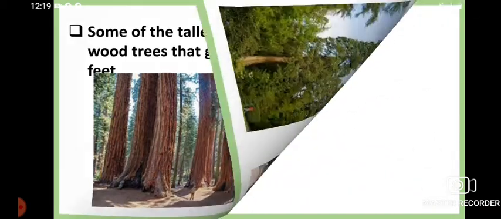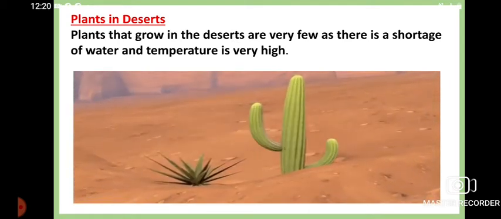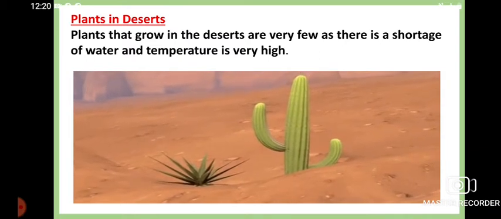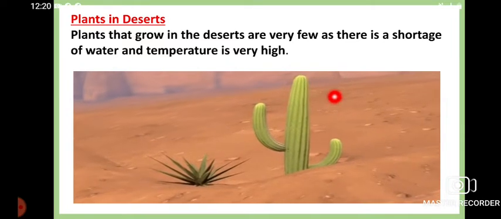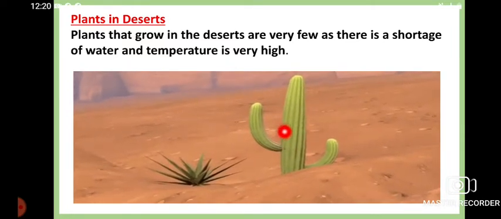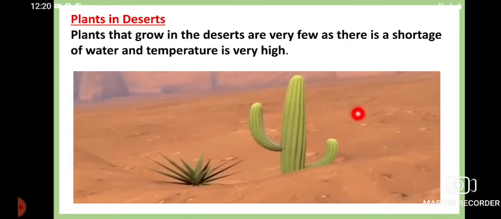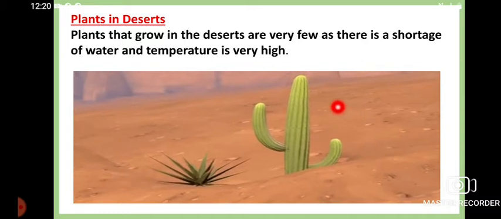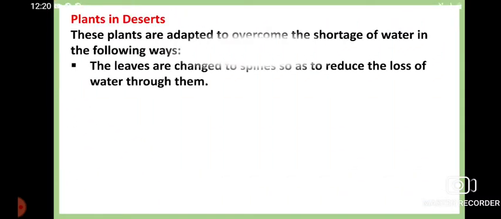See, next are the plants which grow in the desert. Plants growing in the desert get very little water, and the habitat is peculiar: it has very high temperature and very little water content. Can you tell the name of this plant? Yes, this is the cactus. This type of plant grows in the desert.